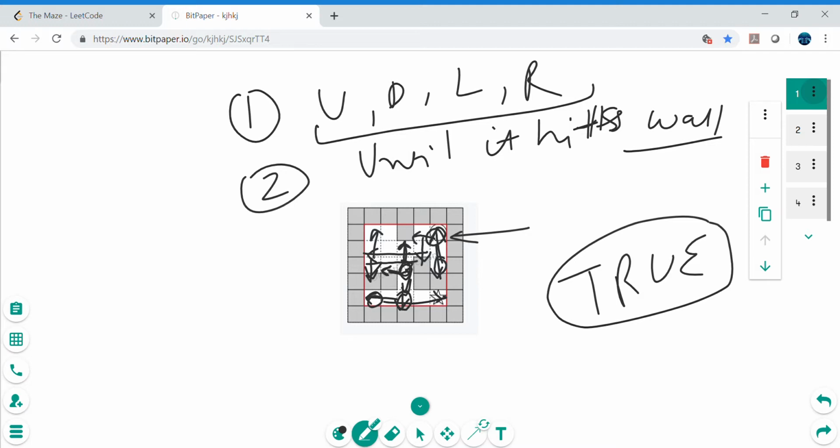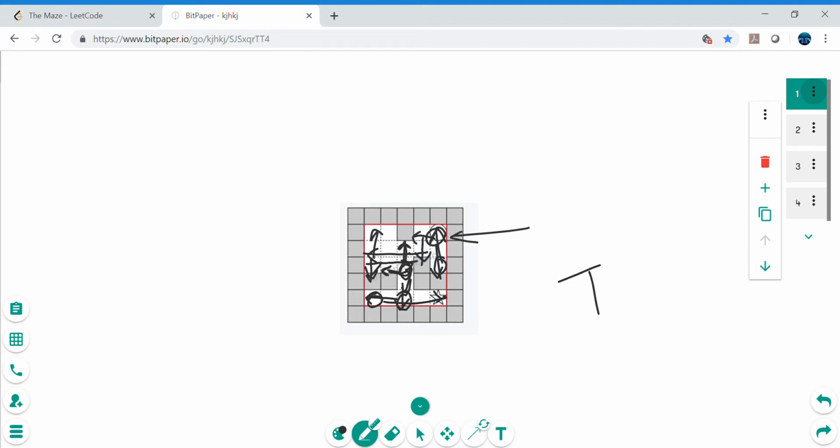So let me do Control Z real quick, and let's try to be a little bit more realistic and a little bit simpler here. So let's think about the ideal case. Let's say this is the ball and this is the given target, and let's say all these directions we have been given, right?